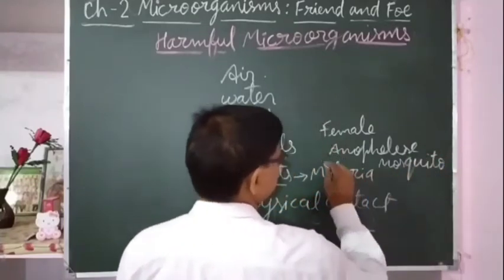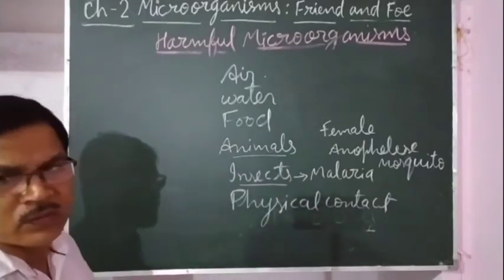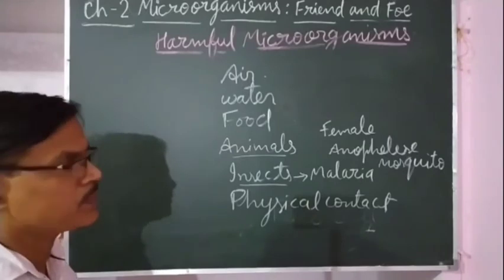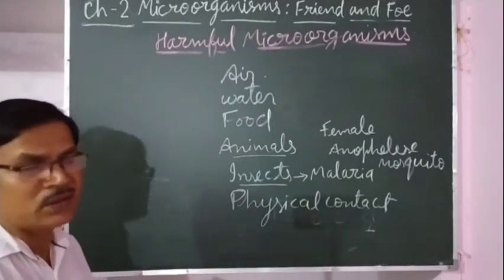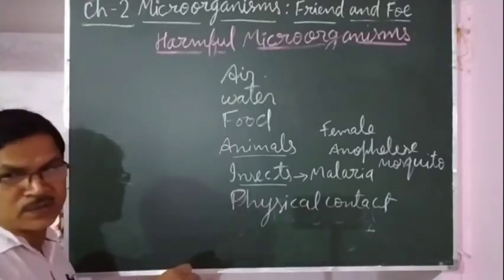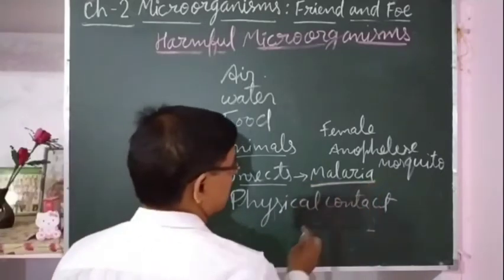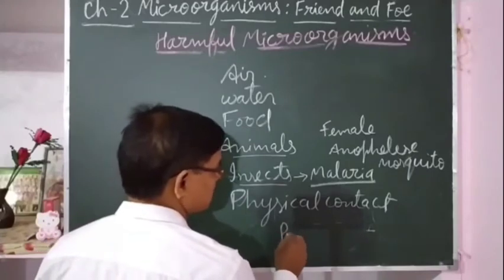Female Anopheles mosquito transfers malaria. When one person is suffering from malaria, if the insect bites that person and then again that mosquito bites a healthy person, then the microbes of malaria transfer from that person to the other person. This malaria is caused by a pathogen that is called Plasmodium vivax.